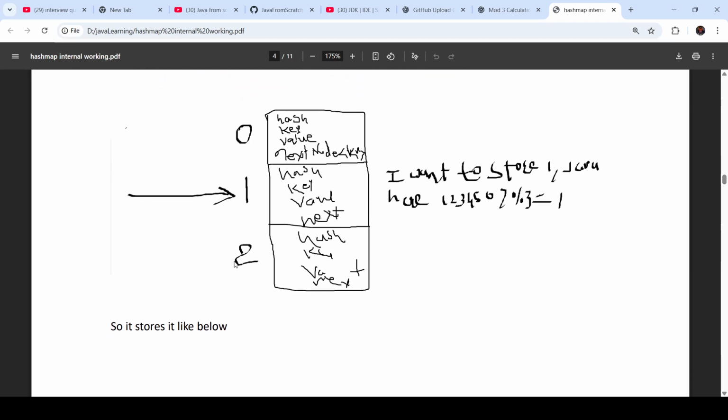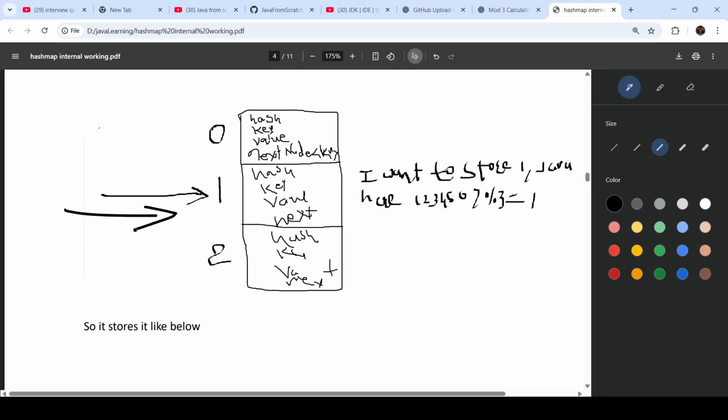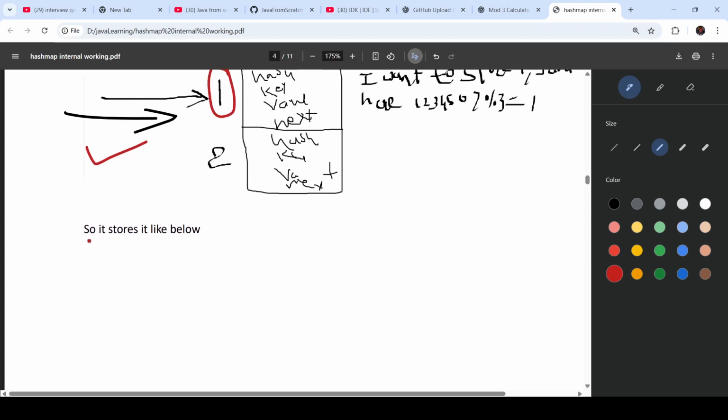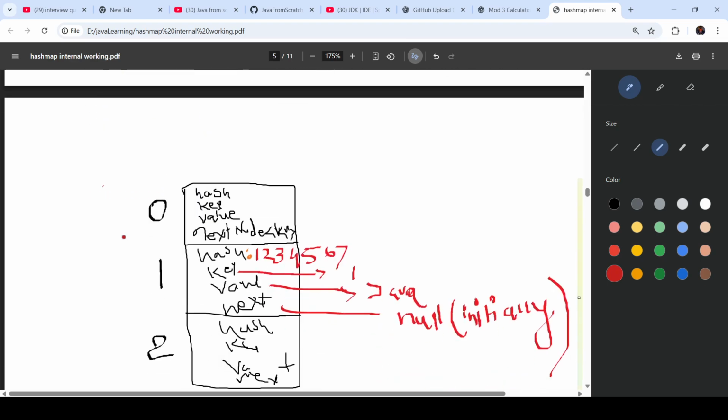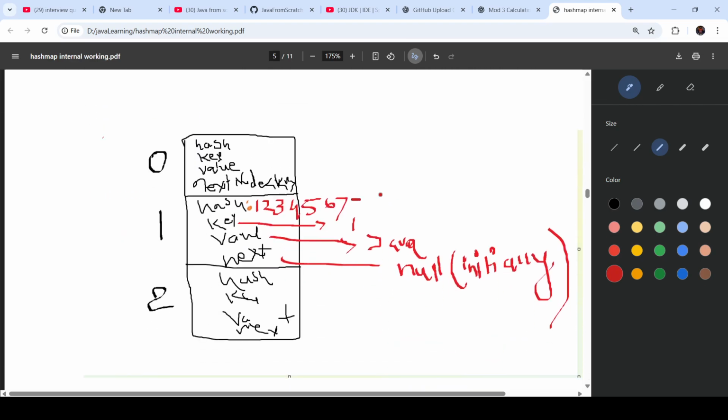It finds the bucket index location, and it will try to put your data inside this bucket location, the first location. It will try to put it. So it is stored like below. Okay, so now this is the hash it will store. I will take some different color. This hash it will store. Okay, it will store this hash. Then what is the key? Key is 1. Then value is Java.